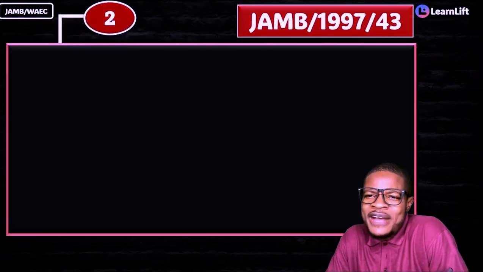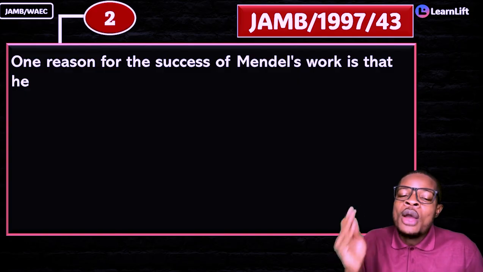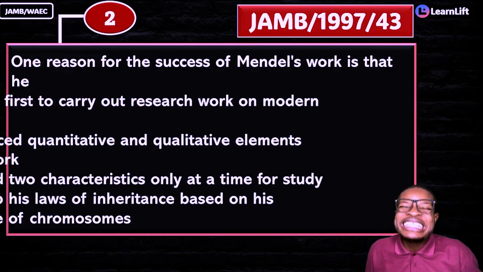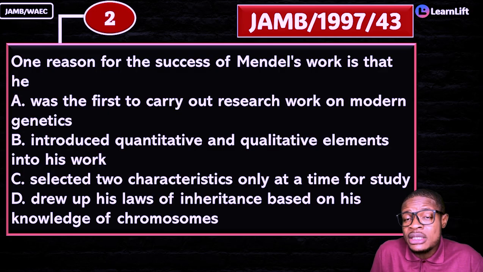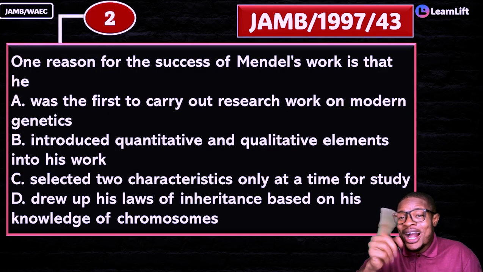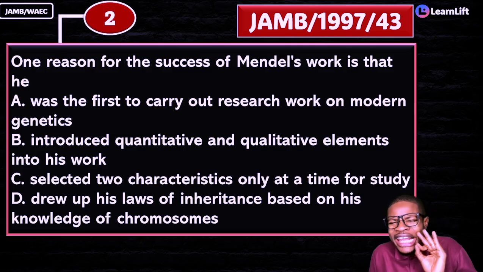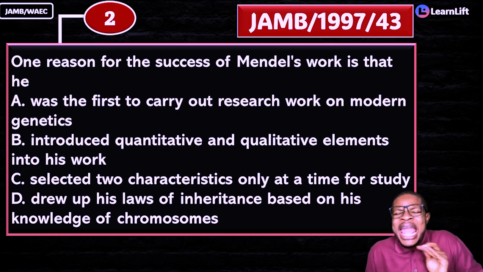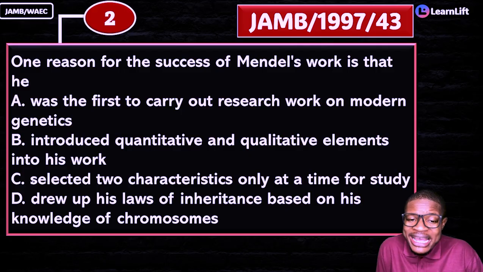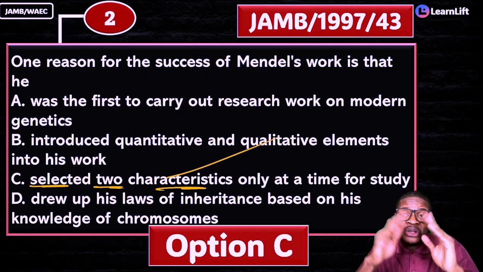Now, another thing you must know very fast is this. Question 2. They brought this question 1997, question 43. The question says, one reason for the success of Mendel's work is that what did he do? A, he was the first to carry out research work on modern genetics. Was he the first? He was the first that documented what we could accredit to. Option B, he introduced quantitative and qualitative elements into his work. Option C, he selected two characteristics only at a time for the studies. Option D, he drew up his laws of inheritance based on his knowledge of chromosomes. What is the answer? He selected two characteristics only at a time for his studies. Option C. He did not make it cumbersome.